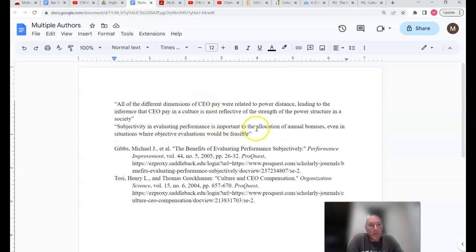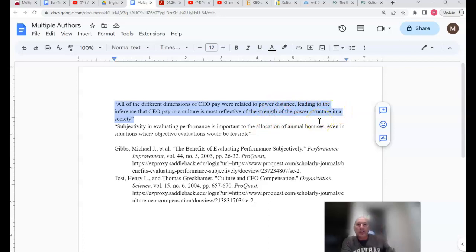So I've taken some quotations from these articles. This one here comes from the very first article that I had mentioned. "All of the different dimensions of CEO pay were related to power distance, leading to the inference that CEO pay in a culture is most reflective of the strength of the power structure in a society." That's interesting to me.